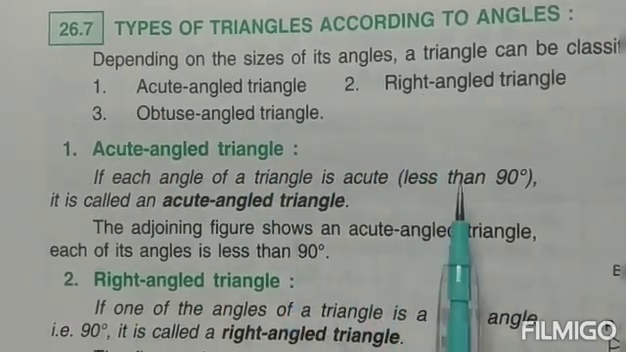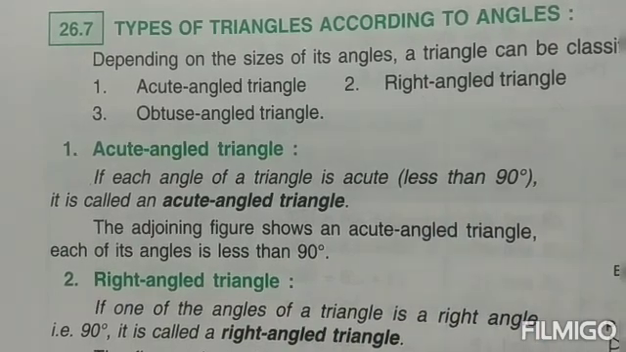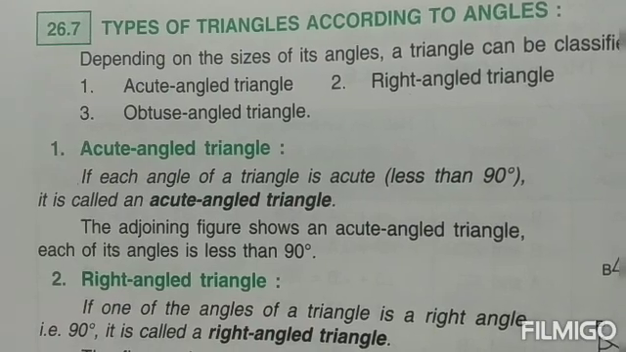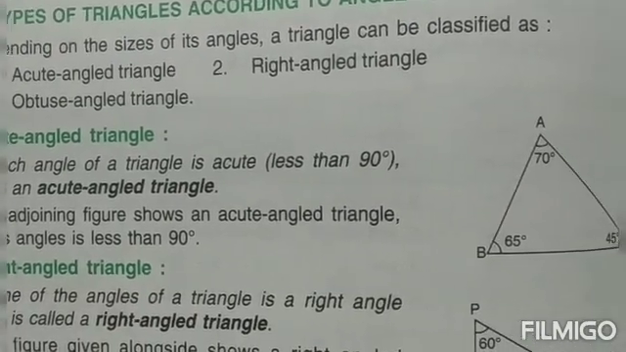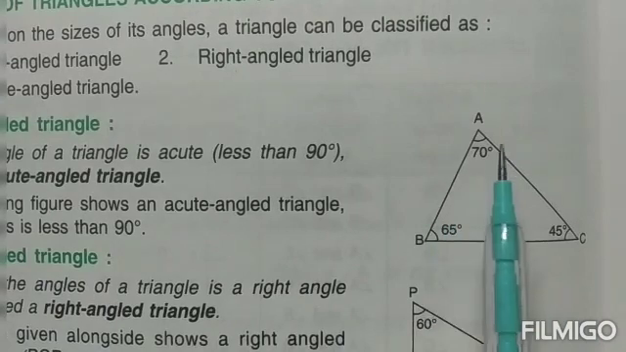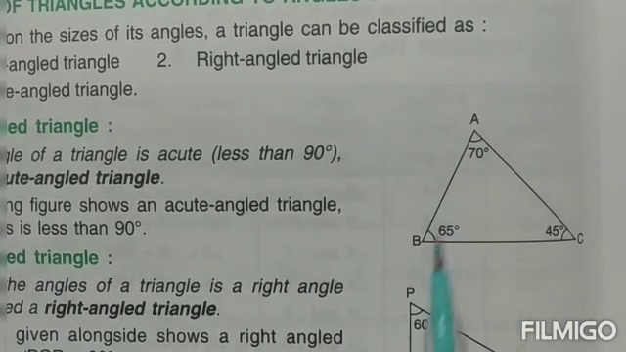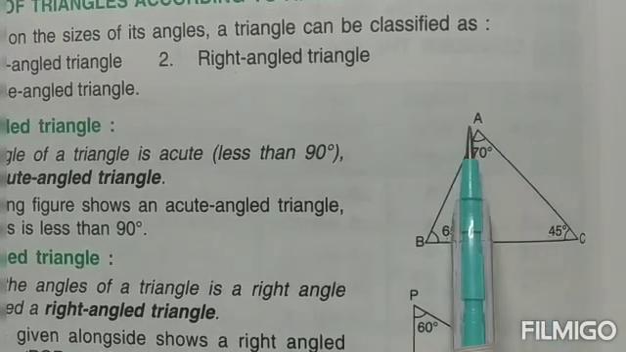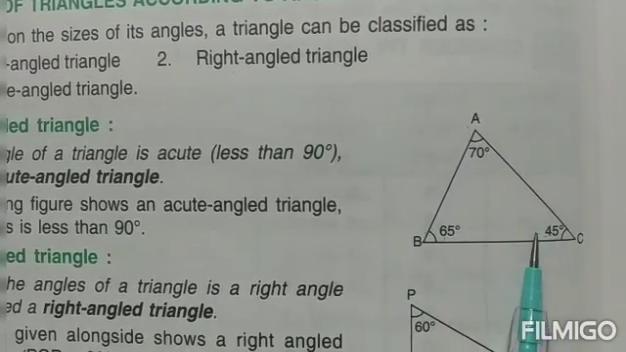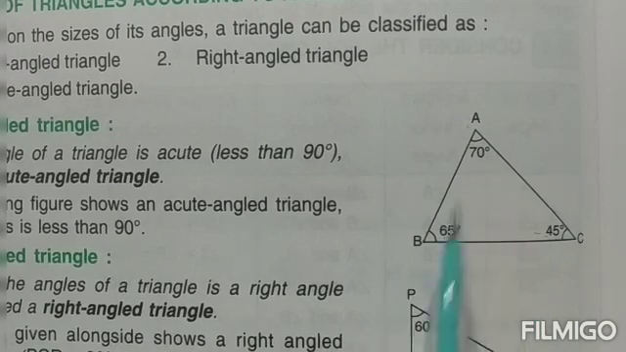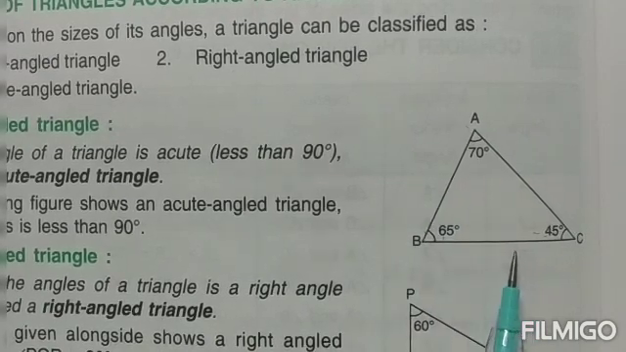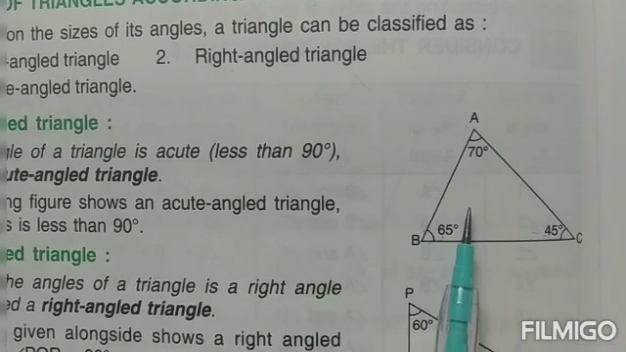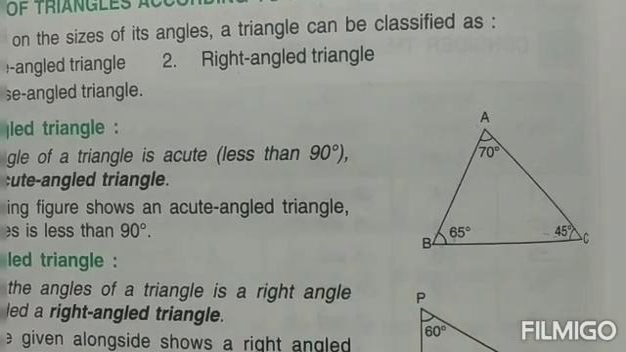If each of the angles inside a triangle is less than 90 degrees, children, then it is known as an acute angled triangle. As you can see in this picture, children, the three angles are: this is 70, less than 90, again 65, less than 90, and 45 is less than 90. So all the three angles are less than 90 degrees. So we call such a triangle an acute angled triangle. Why? Because an acute angle is an angle which is less than 90.